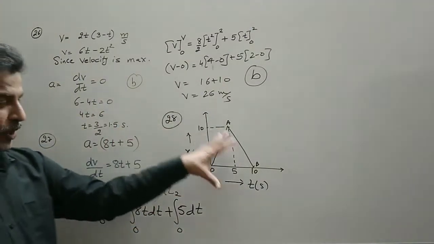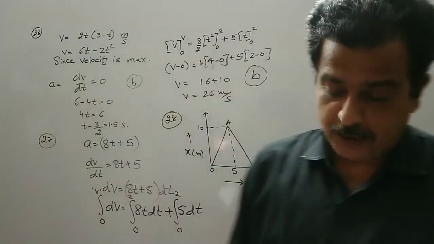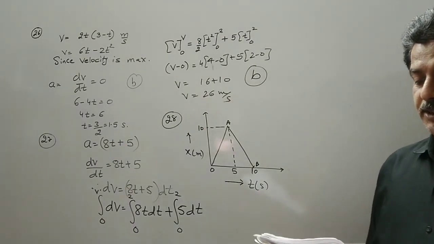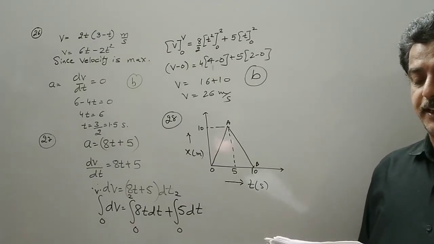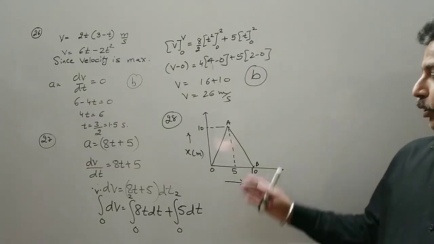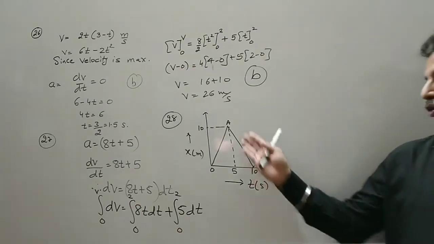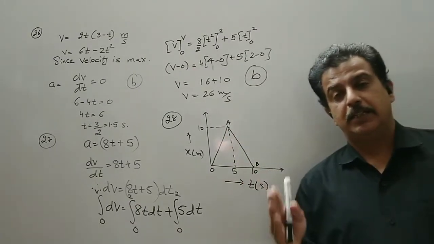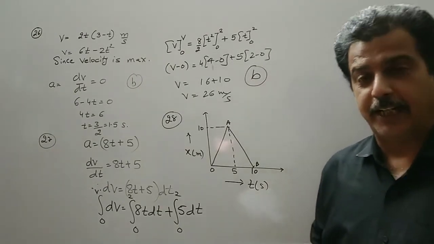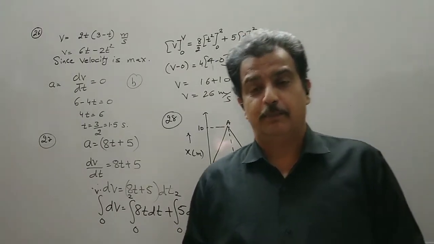So with reference to this, we have to find out which statements are correct. Number 1: the instantaneous speed during the interval 5 to 10 seconds is negative at all time instants during the interval. So we have to find out the instantaneous speed in the region from 5 to 10. Now here the slope is decreasing. Clearly, speed is a scalar quantity, it cannot be negative. So the first option itself is incorrect. Instantaneous speed cannot be negative, the speed is always positive.